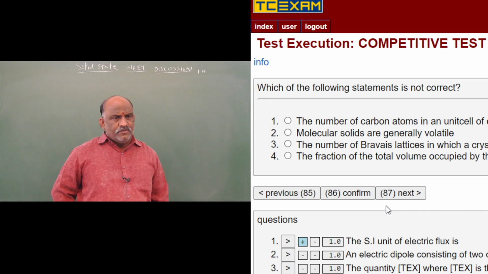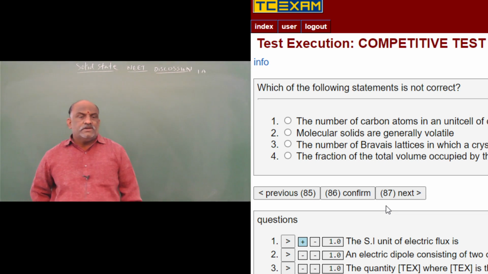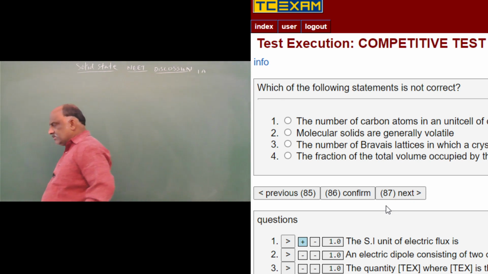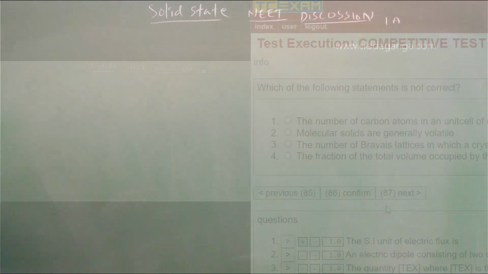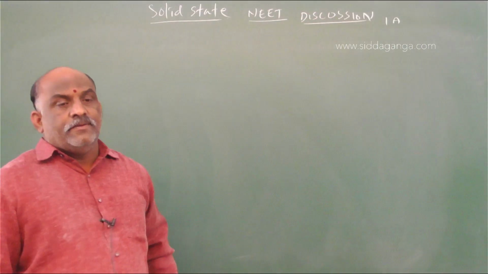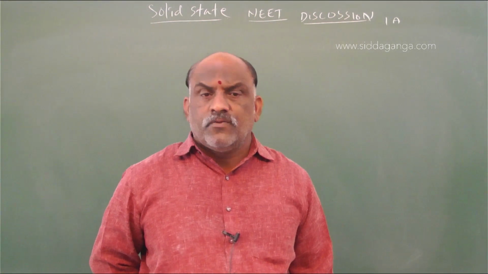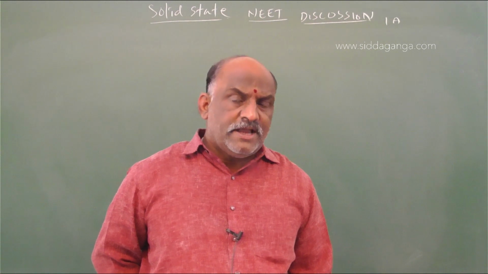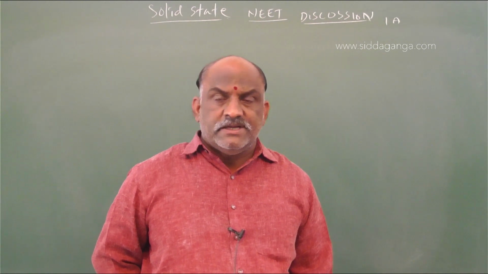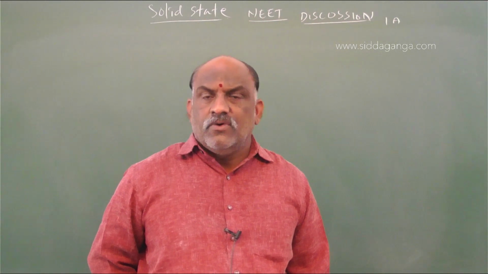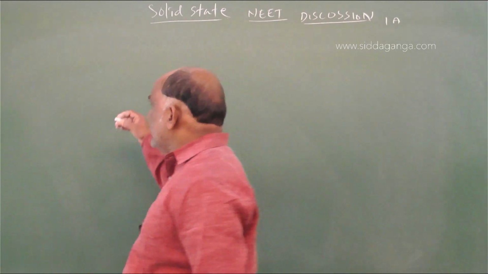Then what to do here? Which of the following statements is not correct? The number of carbon atoms in a unit cell of diamond is 4. So here you make a note, my dear students, regarding this question. The number of carbon atoms present in diamond is not 4, that is 8. Because in diamond, carbon atoms form a CCP crystal lattice, and on that CCP crystal lattice, a total of 4 atoms will be there.